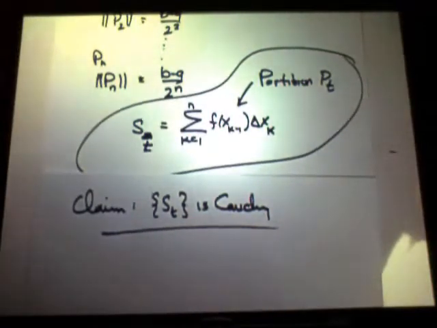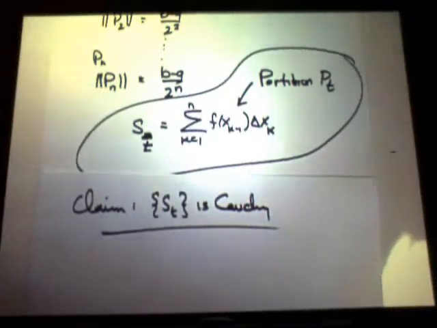The S sub t's are just sums, right? They're real numbers. So I have a Cauchy sequence of real numbers. What's the theorem that says, oh, what about that? Is there some major fact we know about Cauchy sequences of real numbers? This is a huge fact about the real numbers.